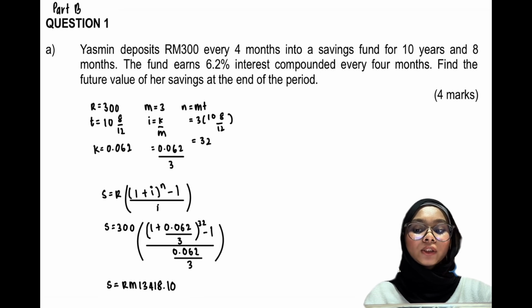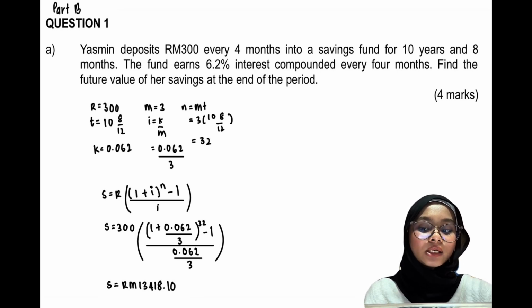Next is part B, question 1a. Yasmin deposits RM300 every 4 months into a saving fund for 10 years and 8 months. The fund earns 6.2% interest compounded every 4 months. Find the future value of her saving at the end of the period. And I'm going to use the future value formula, which is S is equal to R[(1 plus I) powered by N minus 1] divided by I.